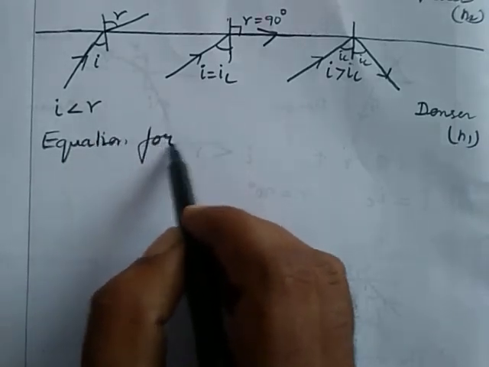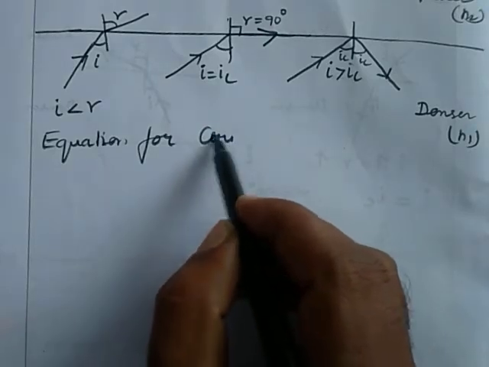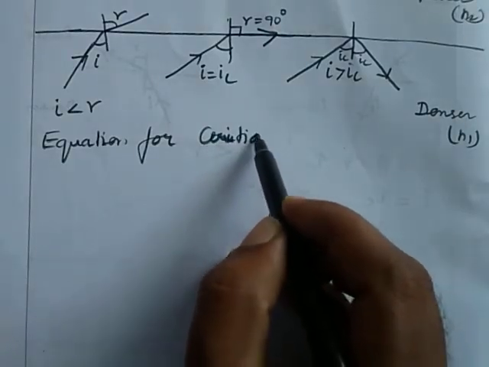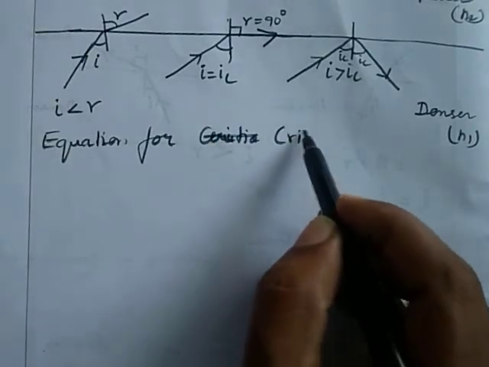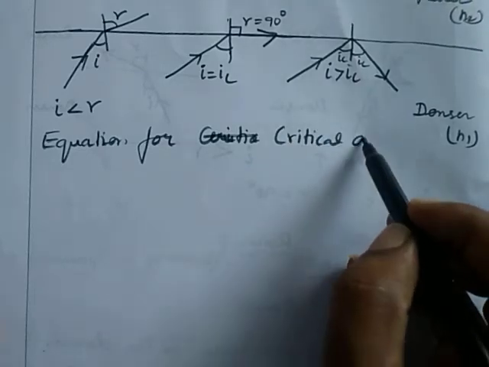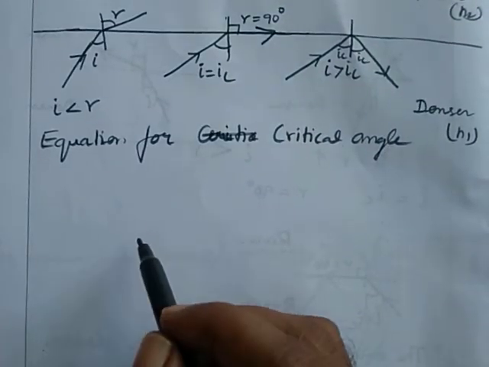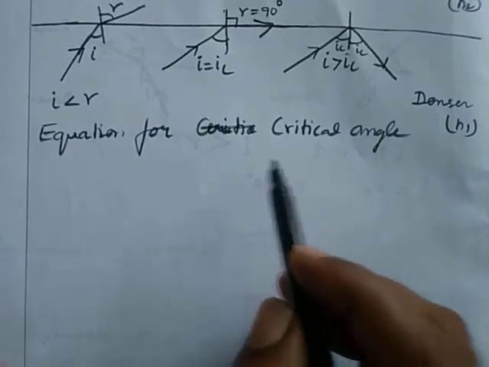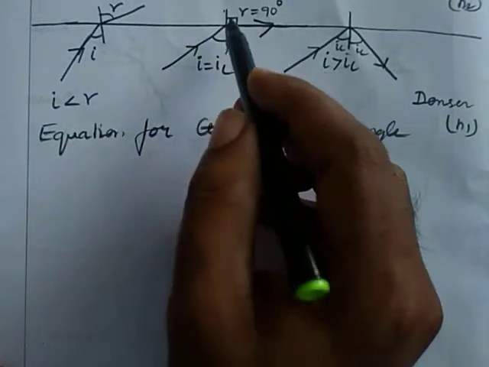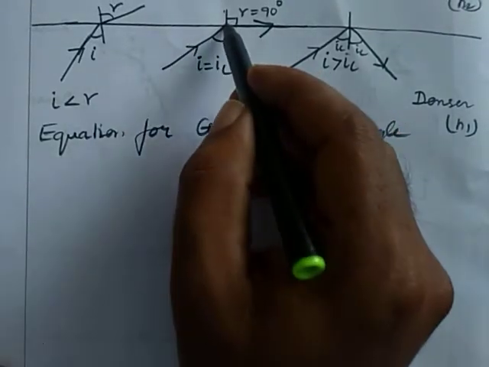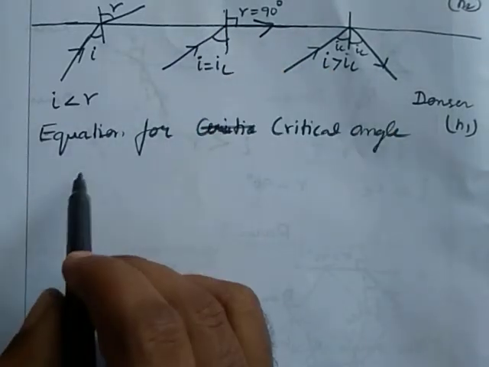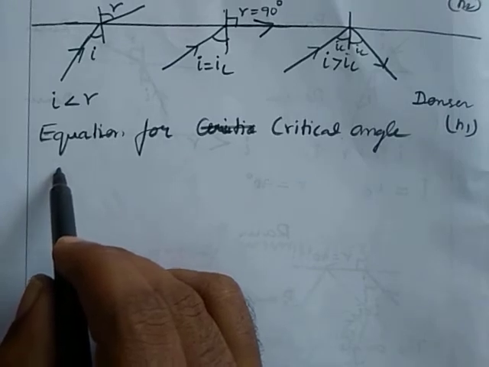Equation for critical angle. For that, I am considering the second diagram. Here a refraction takes place at the point of incidence, so I use Snell's law in product form.